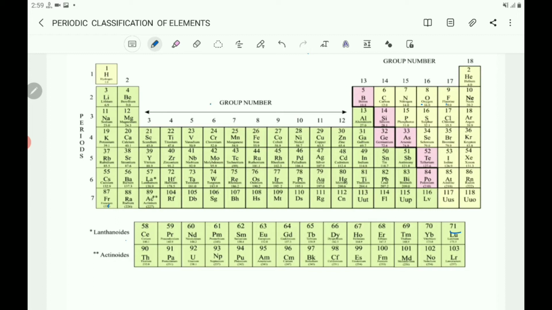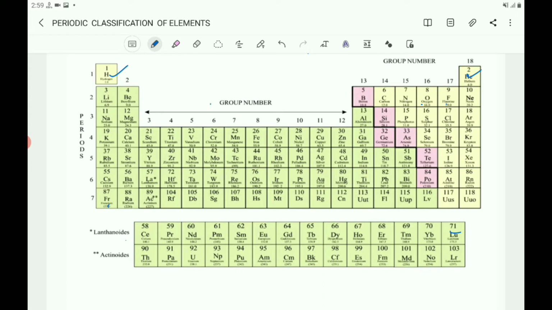Why is it the first period? Because it is having only one shell, the first shell, that is the K shell. So the first period contains 2 elements, H and He, hydrogen and helium, which are having only one shell. That is the first period, 2 elements, a very short period.